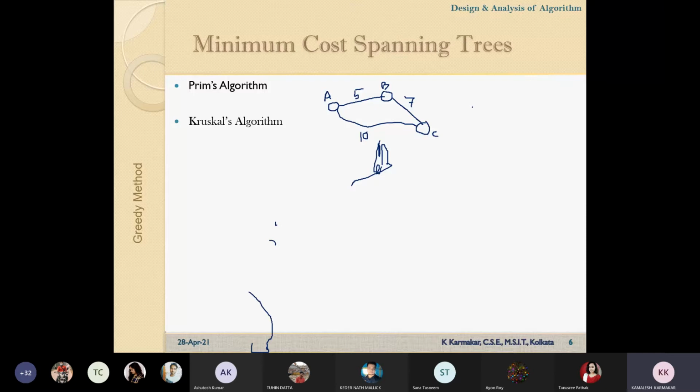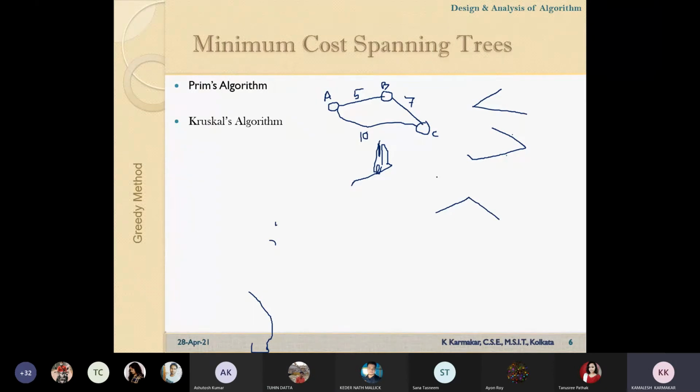Now if I form a tree like this, what will be the cost of this spanning tree? 5 plus 10, so 15. Now if I form another tree like this one, B, C, and A, this edge is 7, so the cost is 17. Now if I form a tree like this, the cost is 12.